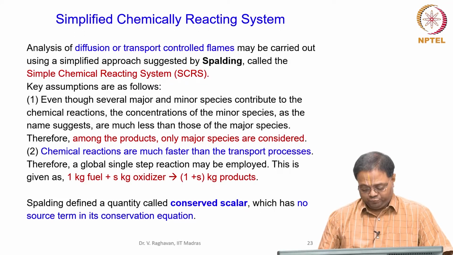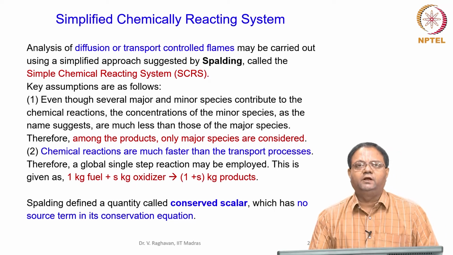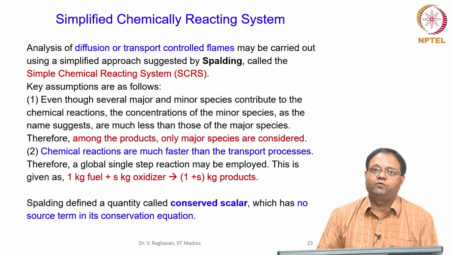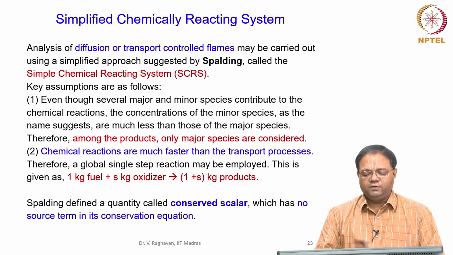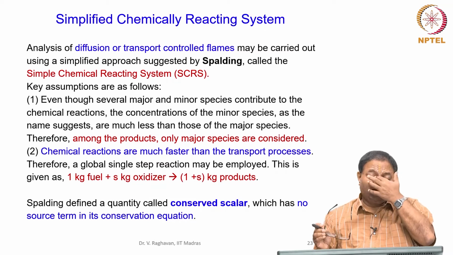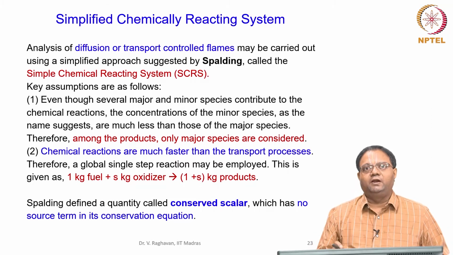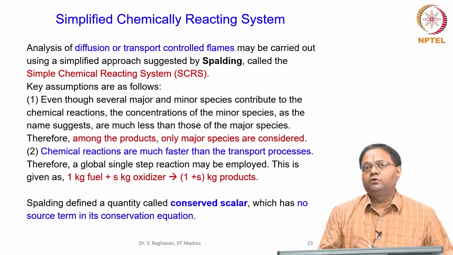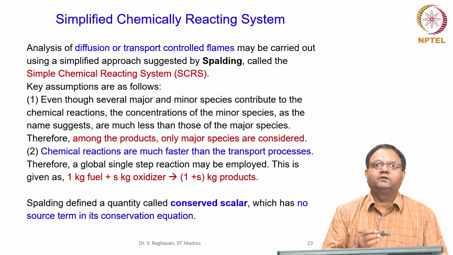Now, we have seen the conservation equations, which are actually pretty complicated equations. For reactive flows, consider the set of species conservation equations. If there are capital N species, we have to solve N minus 1 partial differential equations. These equations will have a non-linear source term. So it is really complicated to solve when you have a non-linear source term which is exponentially dependent on temperature.